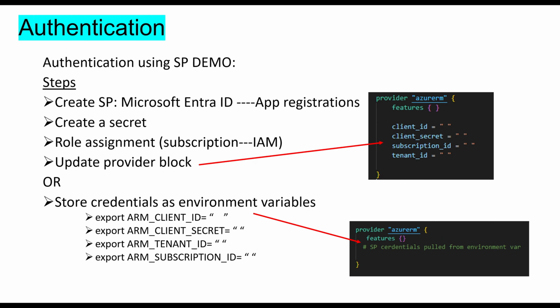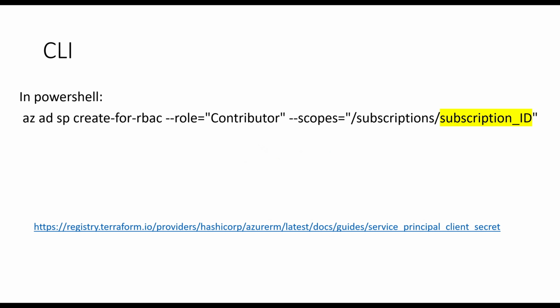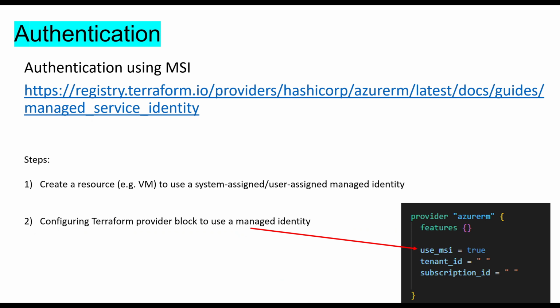Let's recap. We created service principal and secret, then assigned a role to the service principal. Then we updated the provider block or provided credential as environment variable. We can also create service principal with the role assignment using CLI. This is the command. You can create service principal with contributor access to subscription. Just replace subscription ID with your subscription ID. Follow this link for the detail.